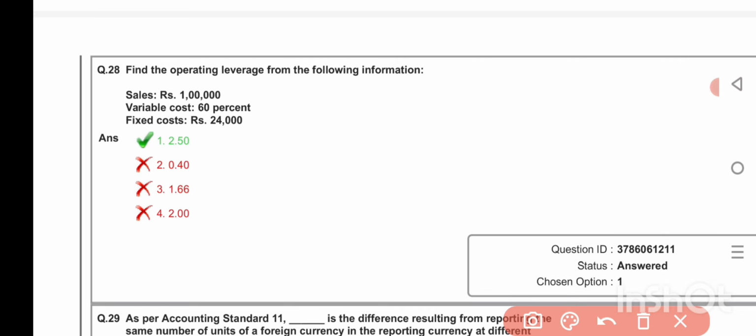Find the operating leverage from the following information: sales rupees 1 lakh, variable cost 60%, fixed cost rupees 24,000. 2.50, financial operating leverage.